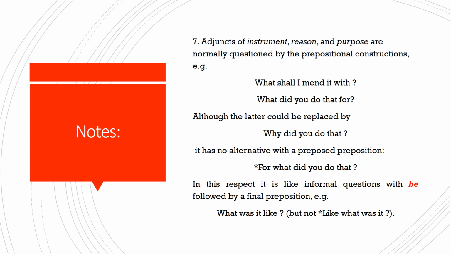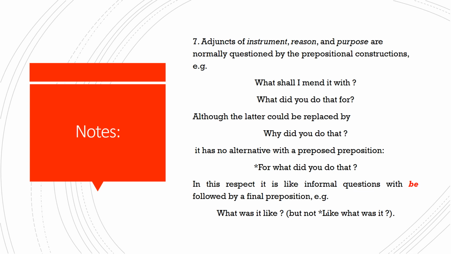What with? Okay, what did you do that for? This is a WH question asking about reason. We can say it in another way. We can simply use why. Why did you do that? This is also a question about reason by using why. Or you can use what for. What did you do that for? Here you are using a prepositional construction to ask about reason.